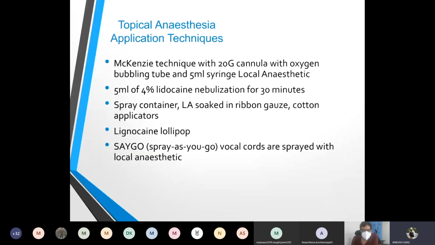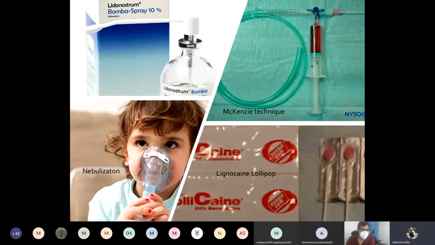Topical anesthesia can be given by the following techniques. The Mackenzie technique uses a 20 gauge cannula with the oxygen bubbling tube and a 5 ml syringe of local anesthetic, which you can see on the right side of the screen.